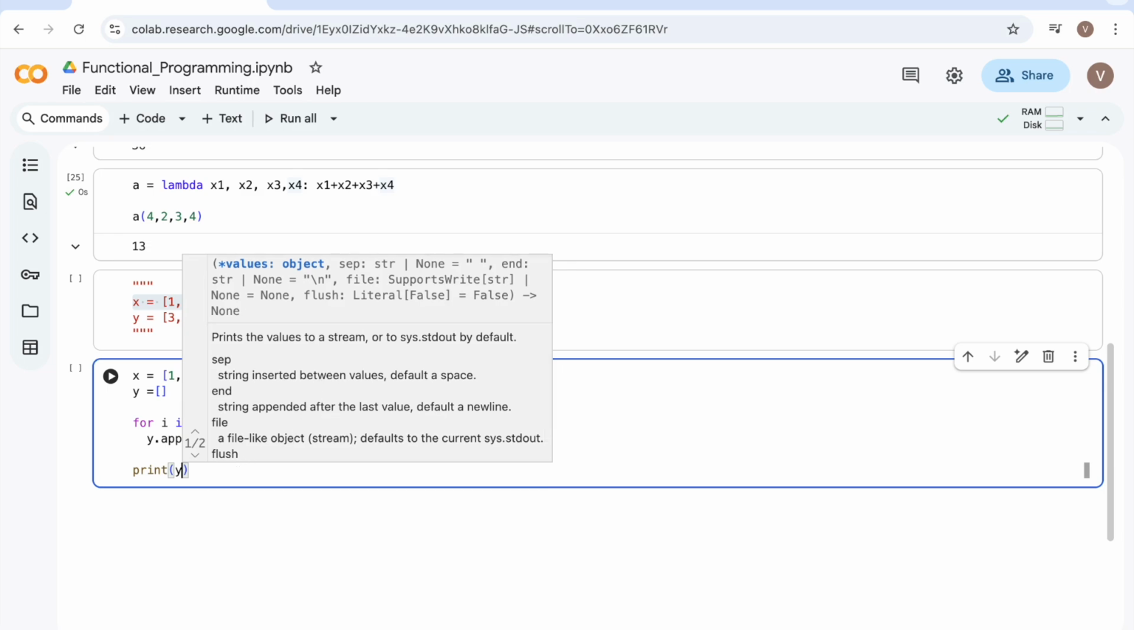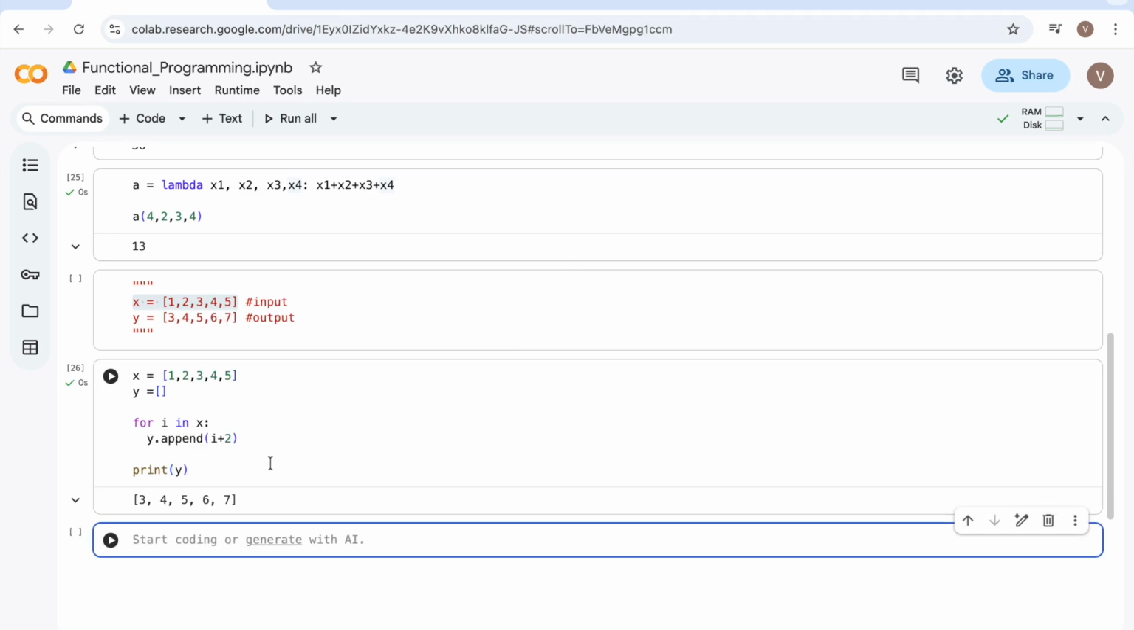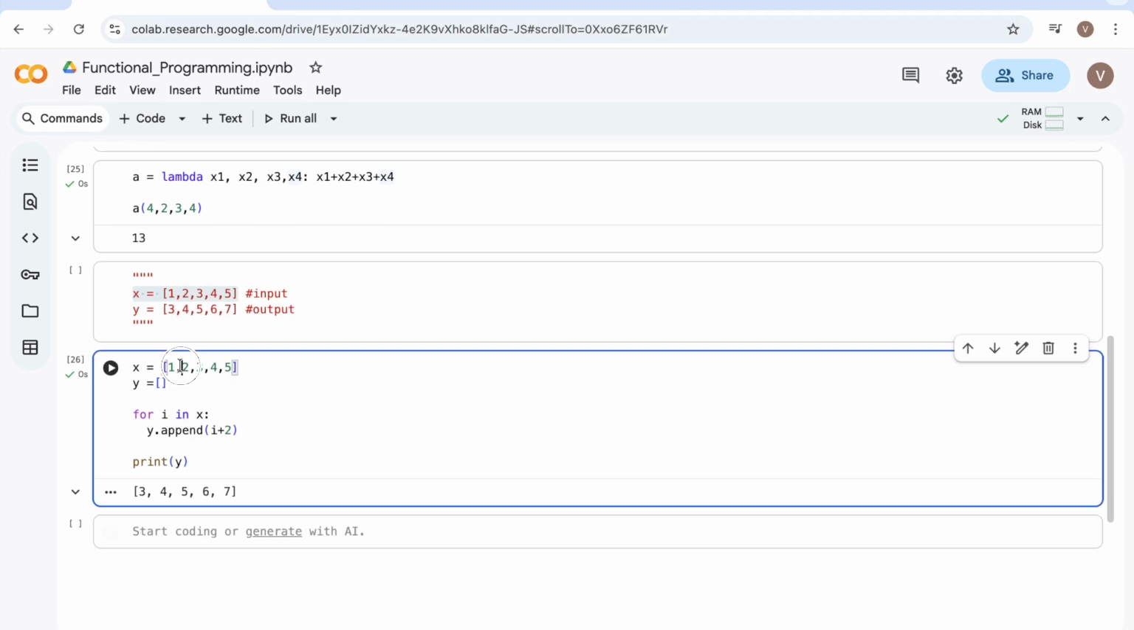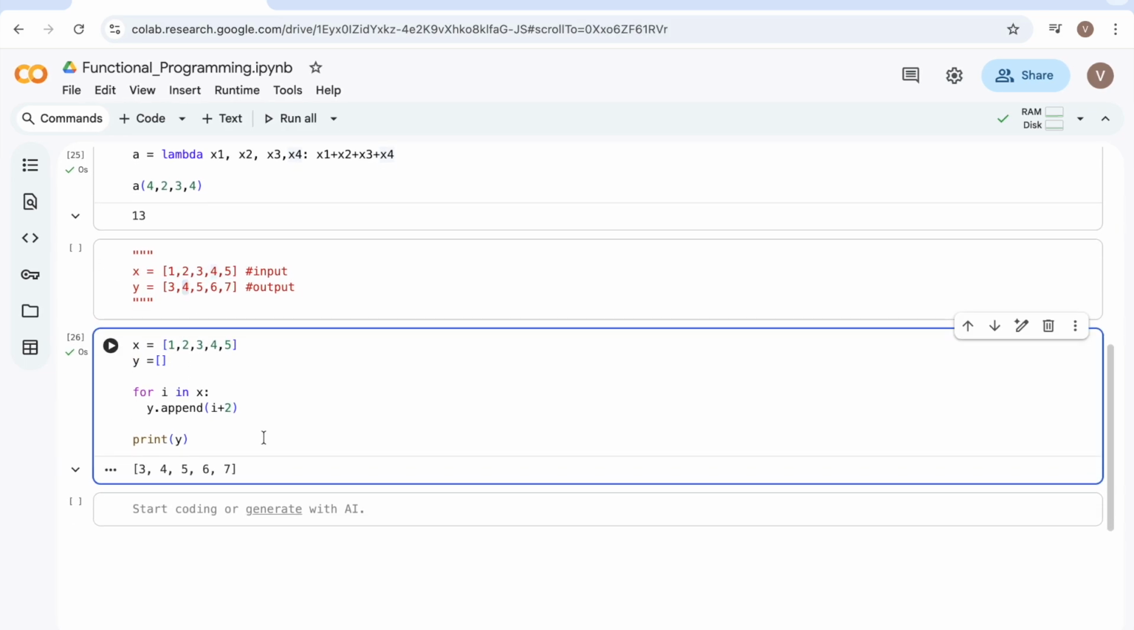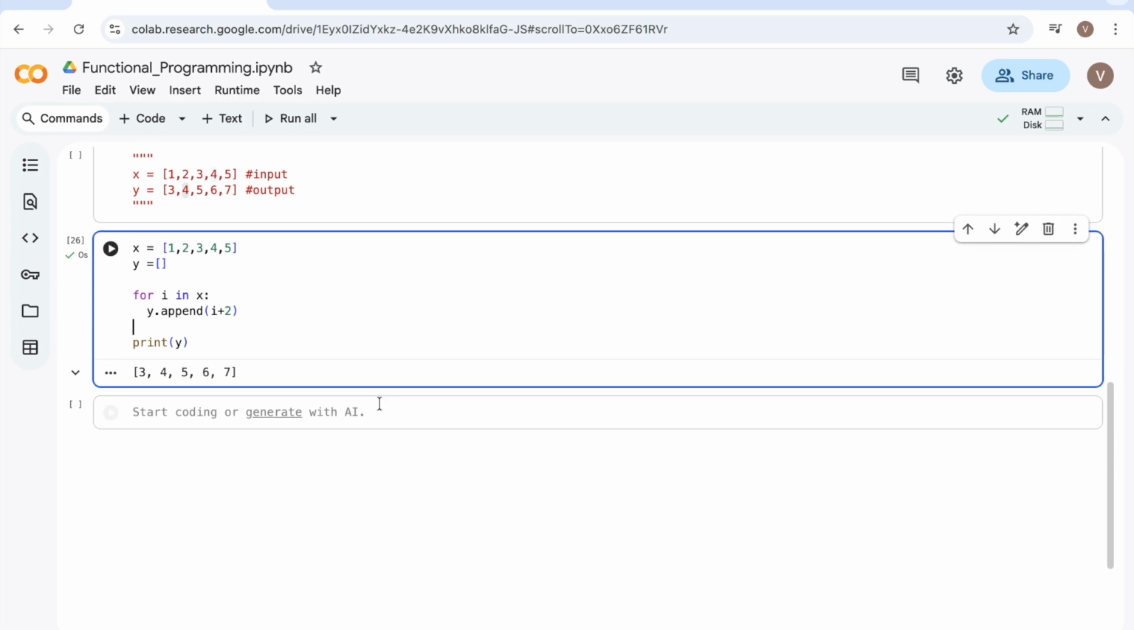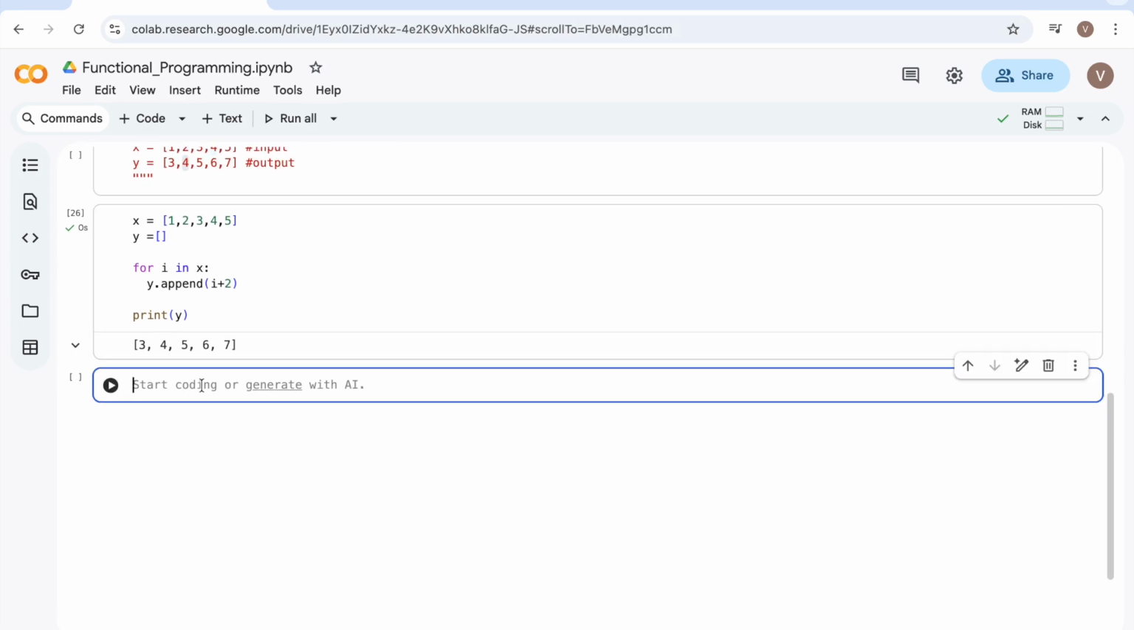Right. Make sense? Now let me execute this. What's happening? See, this is my input. This is my output. This is the output I'm expecting here. This is how typically we will write the general programming, right? Now, the same thing, if I try to implement with the Lambda function, we'll see how basically this works.